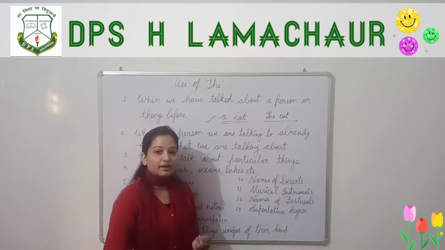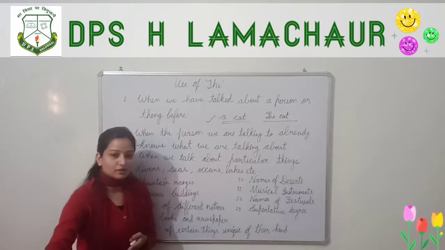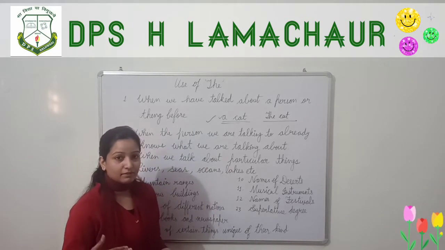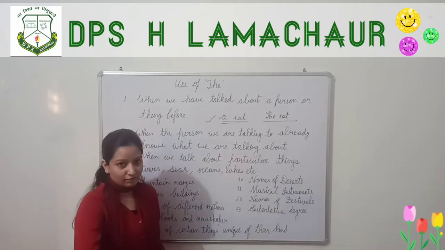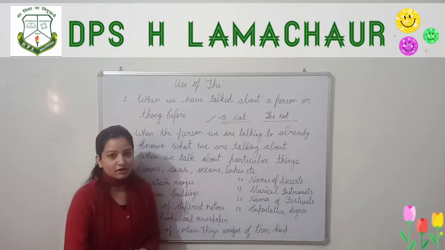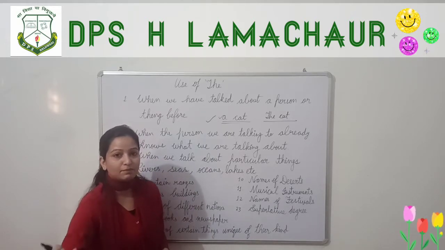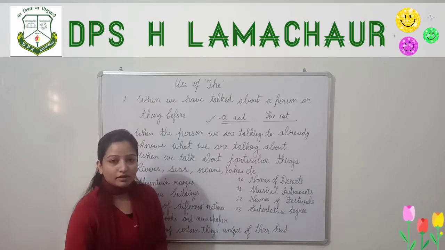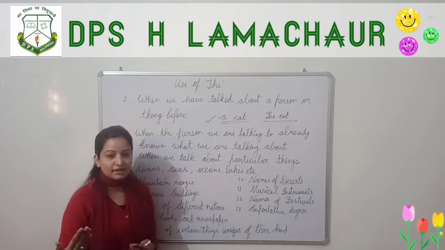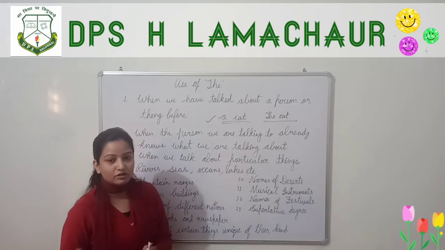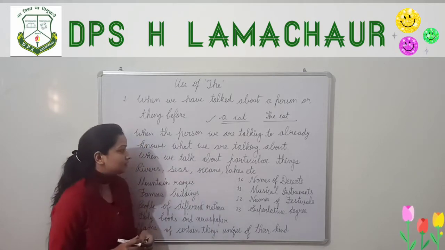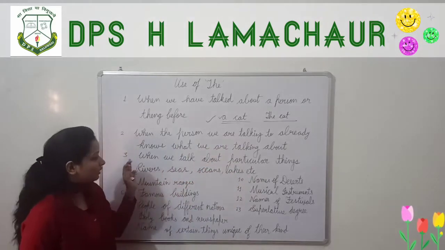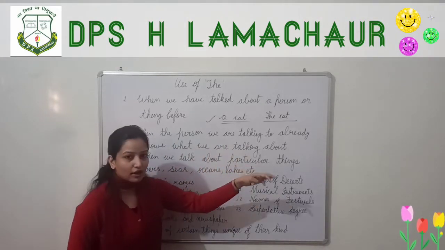Suppose there is a pen on the bench and my brother is there, then I'll say, "Give the pen." It means he knows that only one pen is there and I am asking for that pen. Here we use "the pen" because the listener and speaker both know about the thing. Both are well aware of the thing, and that's why we have used "the." When the person we are talking to already knows what we are talking about.